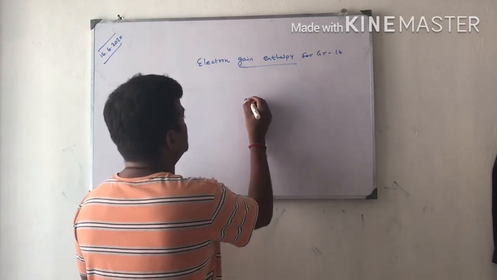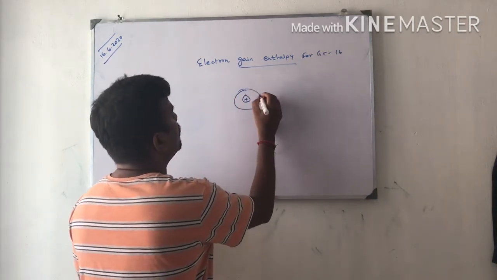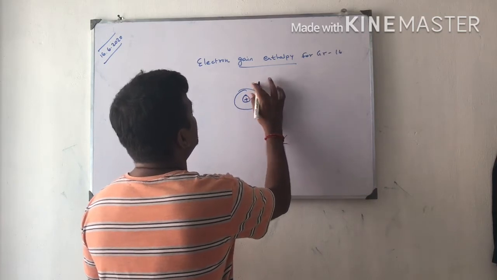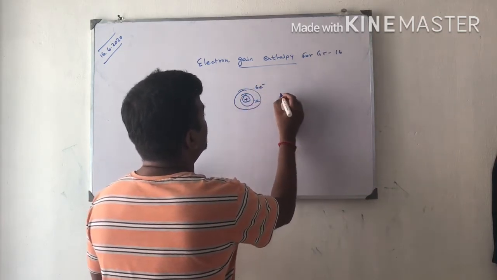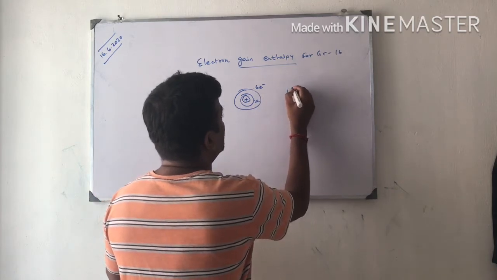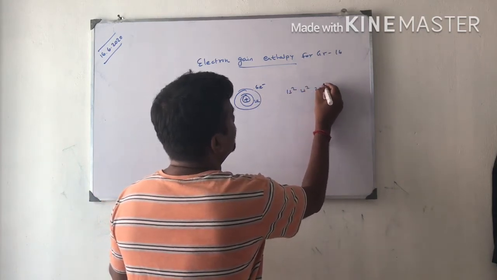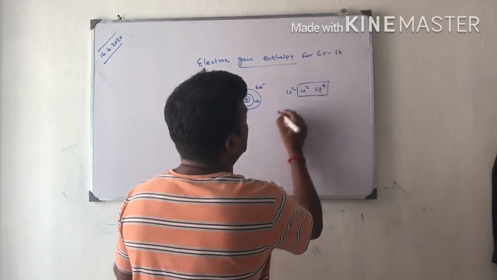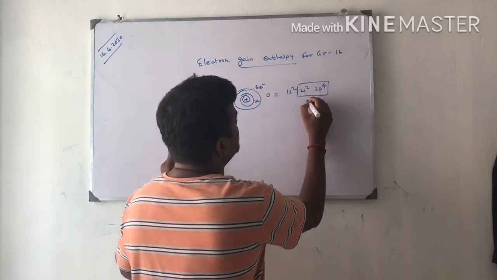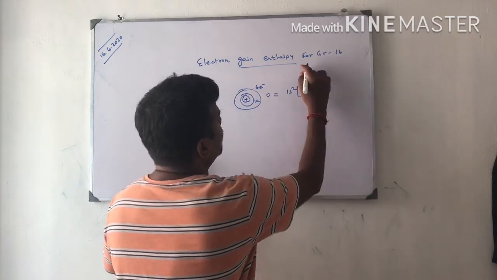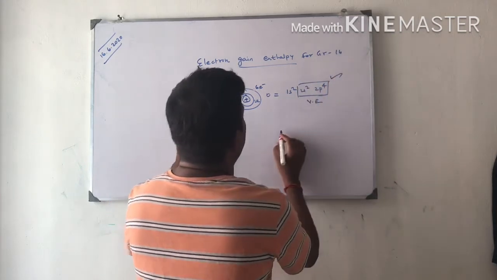See, this is oxygen, O2. The outer cell is already filled with 6 electrons, right? And the inner cell has 2 electrons. The electronic configuration is 1s2, 2s2, 2p4. This is the electronic configuration of oxygen, right? The outermost cell is called the valence electrons. The outermost cell is already filled with 6 electrons.